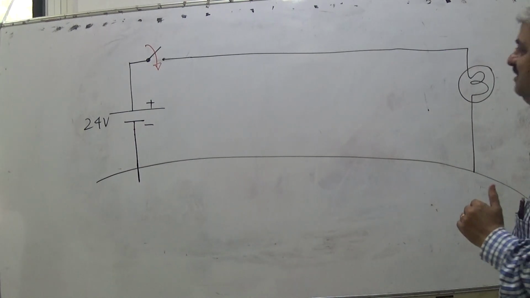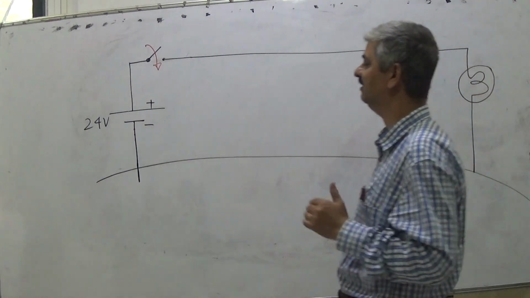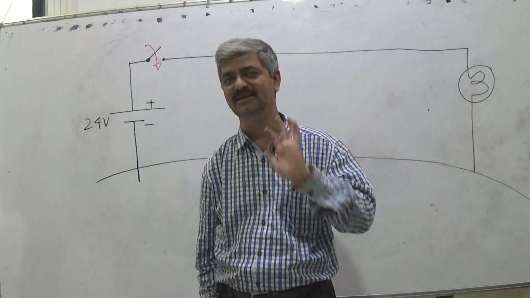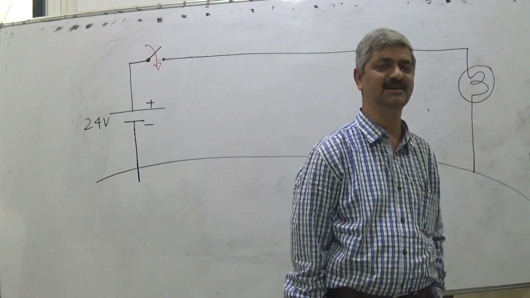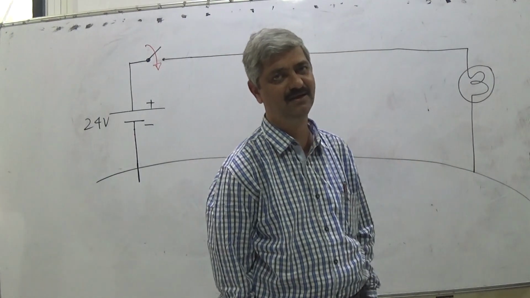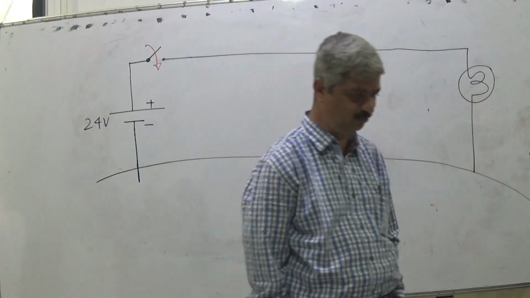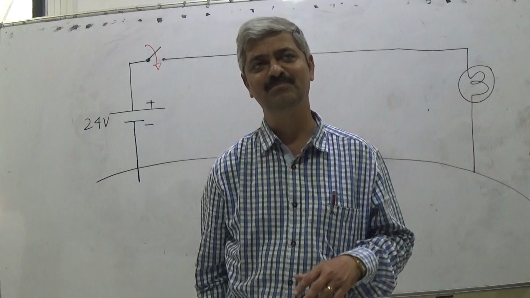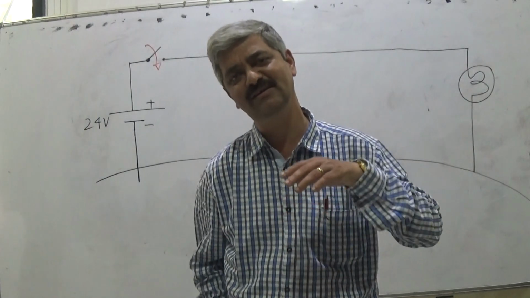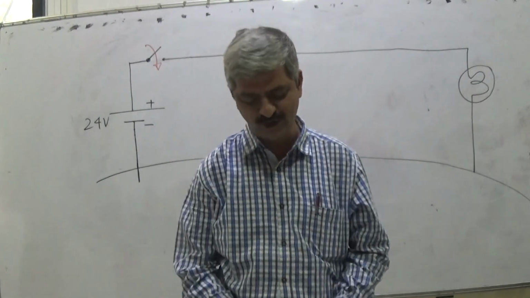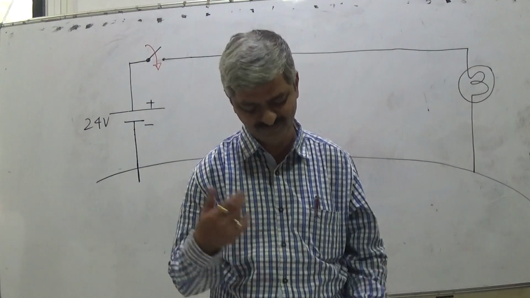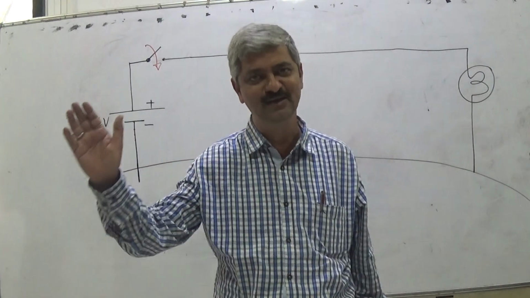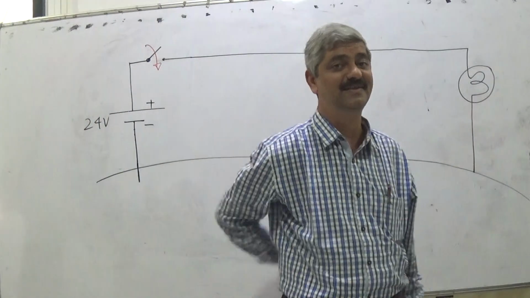Now my question, a very interesting one, is whether the circuit is complete here. Will the light glow is a question everybody will answer, not because you think and give an answer, but because it is a known fact whose analysis is not known.